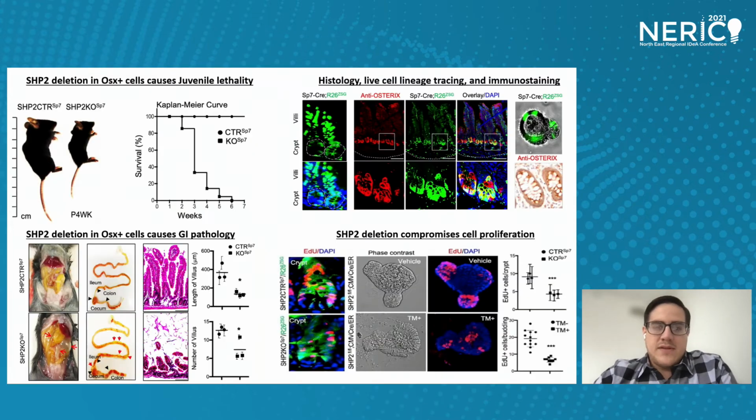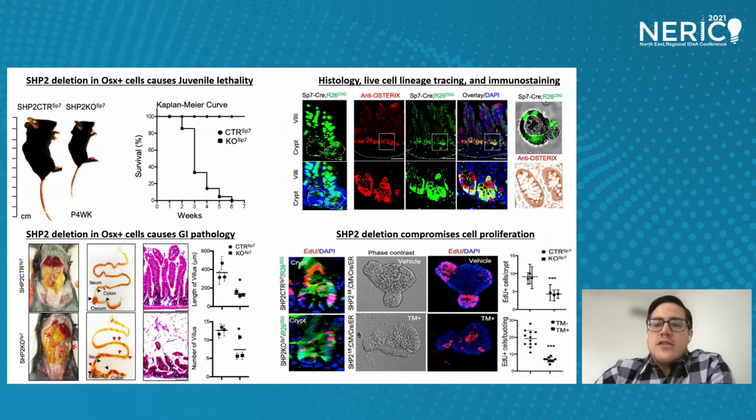To explore the role of SHIP2 in mouse skeletal development, we generated mice in which SHIP2 was inactivated in Osterix-positive expressing osteoblasts. Mice were born at the expected Mendelian ratios and appeared normal at birth. However, their growth and weight gain were dramatically impaired when compared to the controls. Unexpectedly, pups began to die at 2 weeks postpartum. Necropsies performed revealed gross gaseous distension and hemorrhage along the length of the small and large intestine.